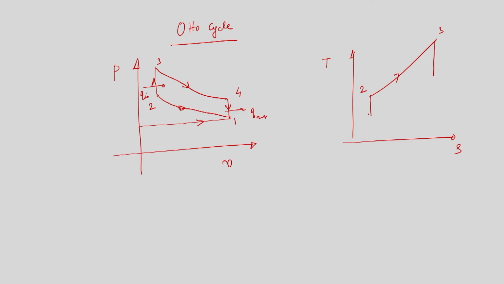Similarly, 3 to 4 is again an isentropic process, isentropic expansion, and 4 to 1 is the blow down, that is the heat rejection, Q out, and this is Q in. So last class we discussed the thermodynamic analysis of the Otto cycle.